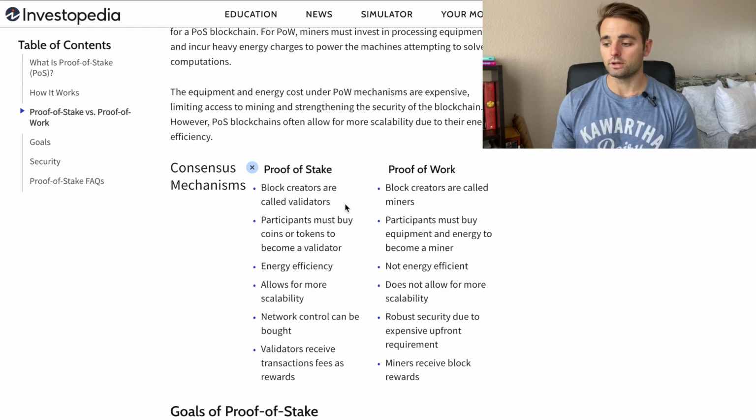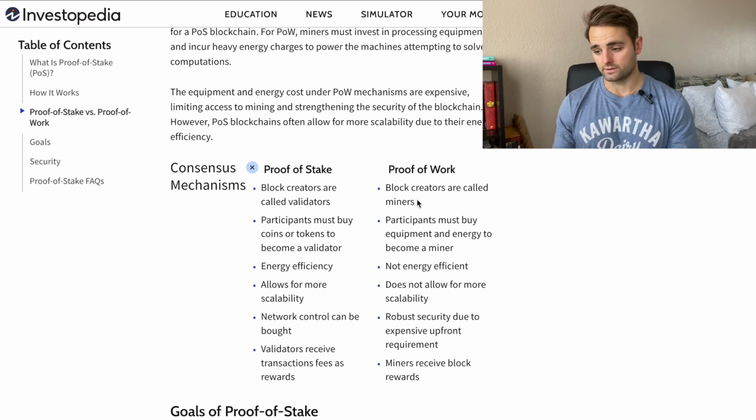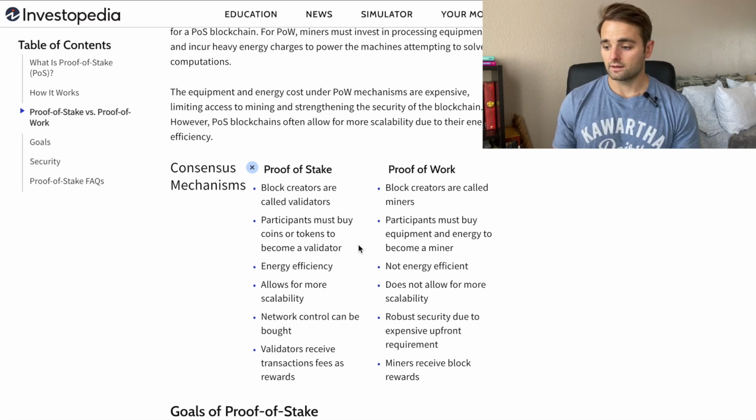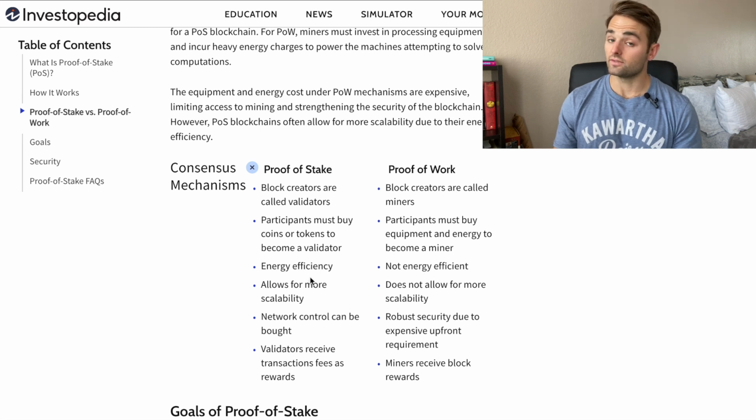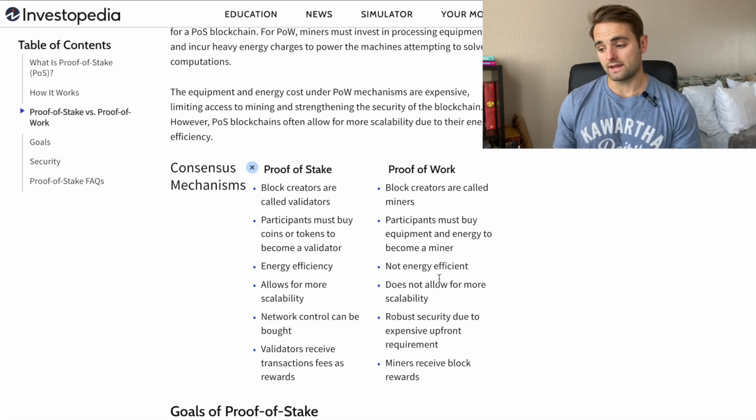For the proof of stake, block creators are called validators, where in the case of proof of work, they're called miners. For proof of stake, participants must buy tokens or coins to become a validator, where in proof of work, the participants must buy equipment or GPUs and energy to become a miner. For proof of stake, it's very energy efficient. In the case of proof of work, it's not very energy efficient.